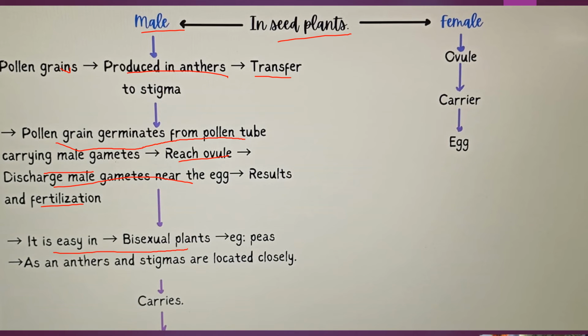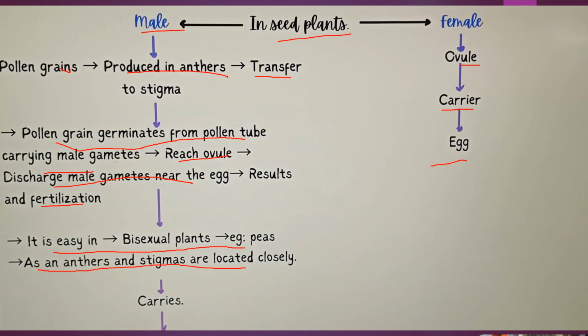It is easy in bisexual plants, for example peas. Why is it easy in bisexual plants? Because both male and female are in the same flower, right? That's why. As the anthers and stigma are located closely, they are carriers. Then the female has the ovule, which is the carrier. Example, egg.